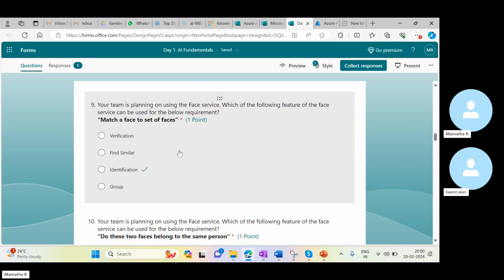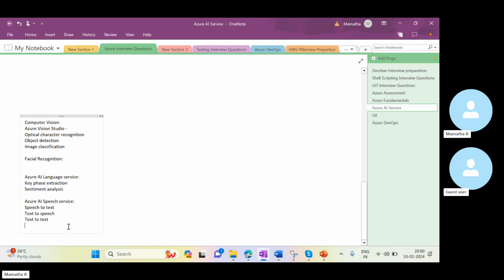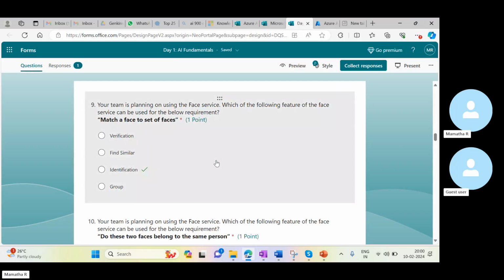Whenever we are using face services, we can do it in three different ways. One is exactly identifying. Another one is that we can give one particular face and make sure that certain features are similar or not.